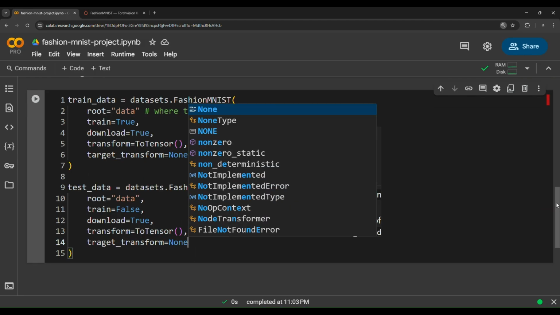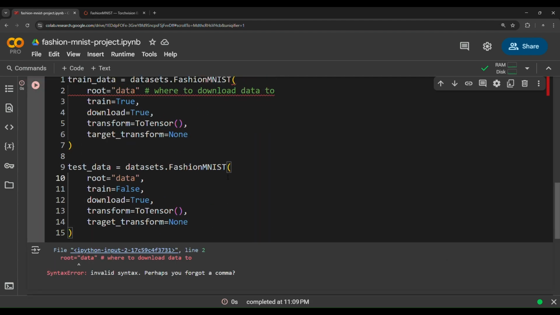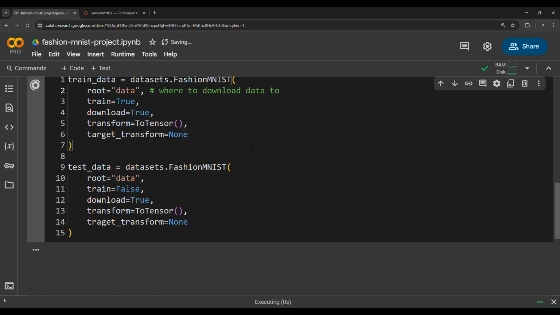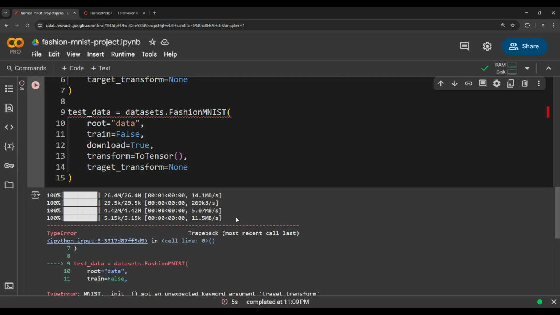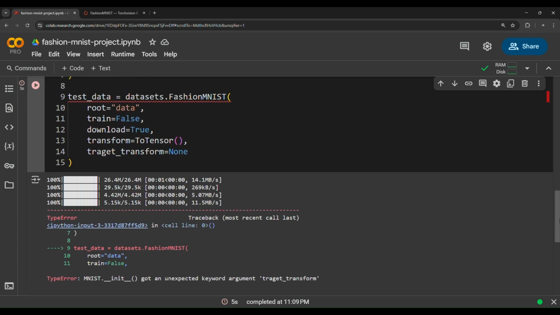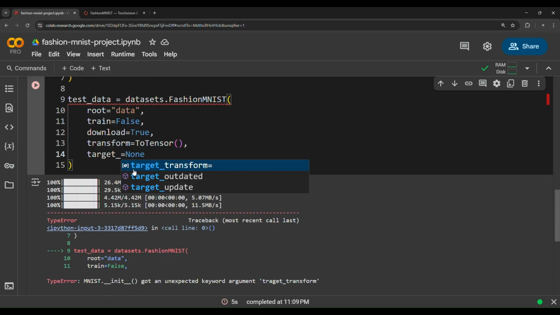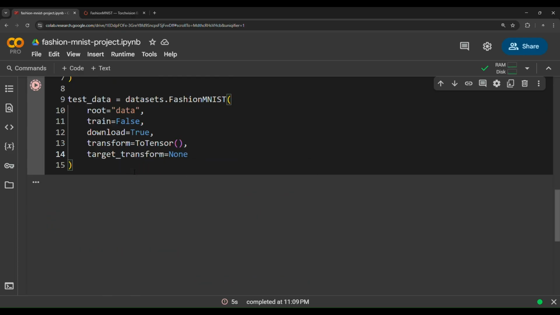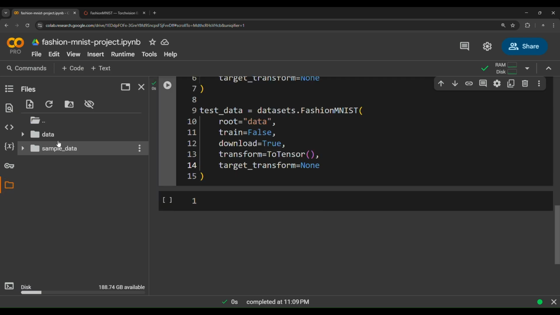Now if we try to run this cell, okay, there's a comma missing here. Yeah, we need to put a comma here. Classic error. Now, as you notice, we are getting the dataset. Now it's fetching, it's grabbing the dataset, and yeah, target transform, there's a misspelling here, target transform. Now if you run again, the data is being downloaded here.